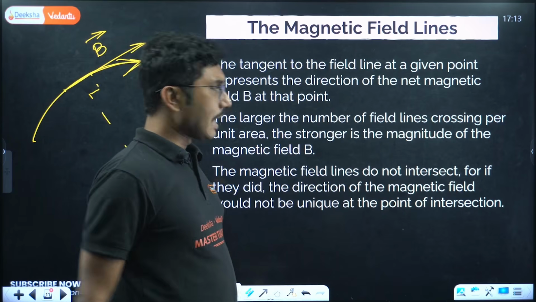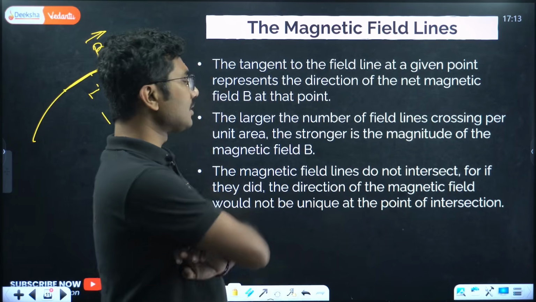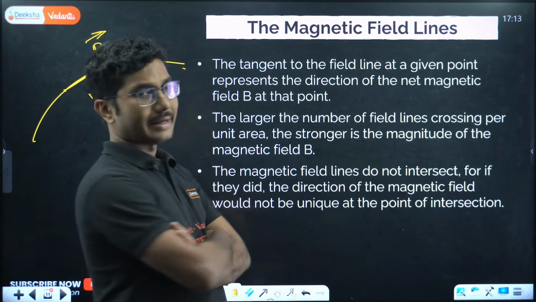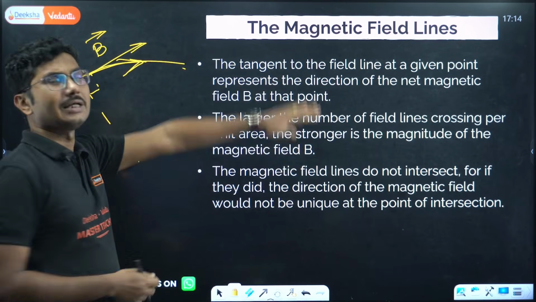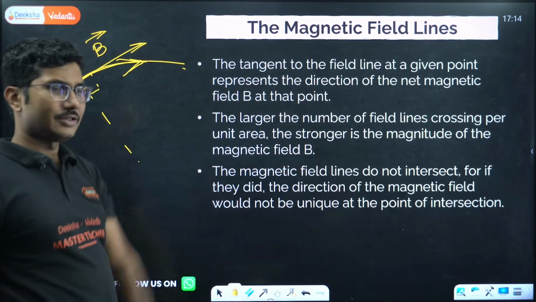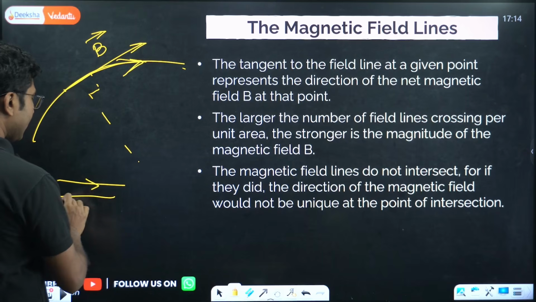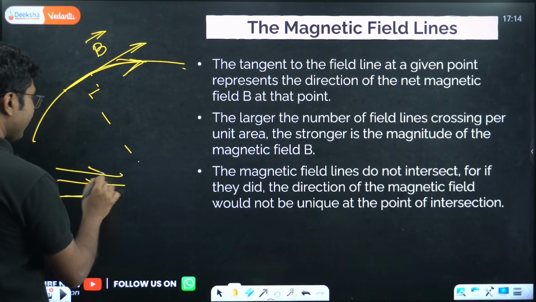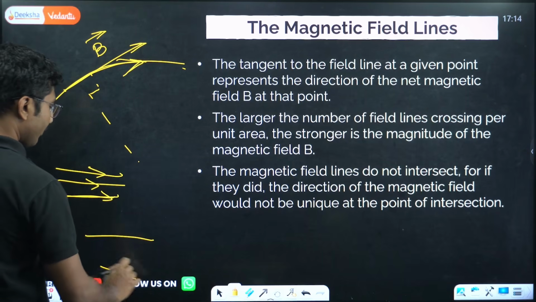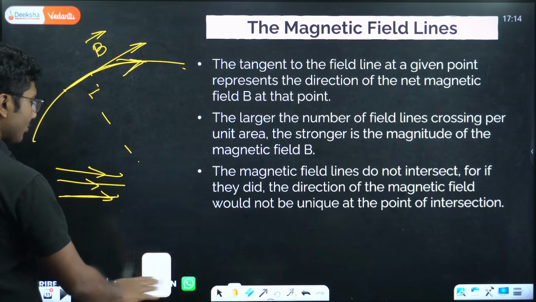The larger the number of field lines crossing per unit area, the stronger is the magnitude of the magnetic field B. These points are also valid for electric field lines, if you remember. If the field lines are closer to each other, that represents a stronger magnetic field. If the field lines are further apart, that gives rise to a weaker magnetic field.